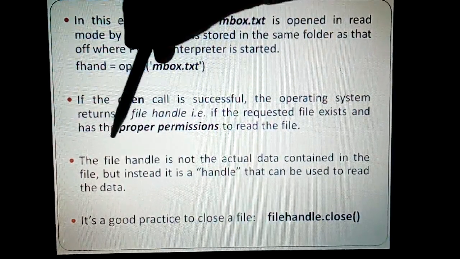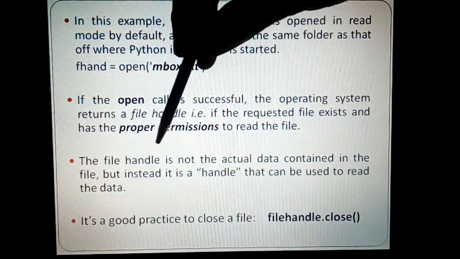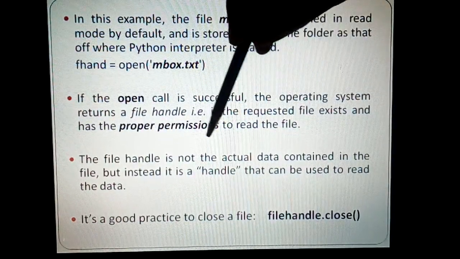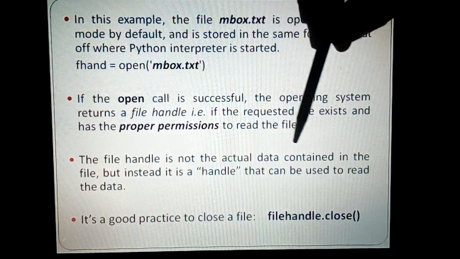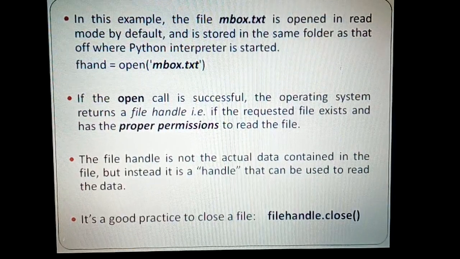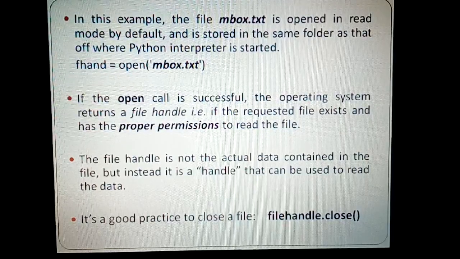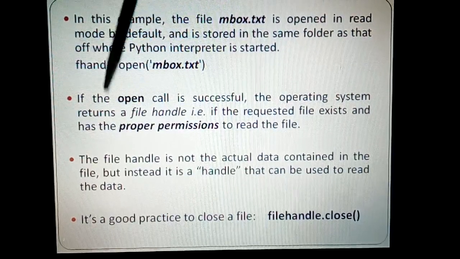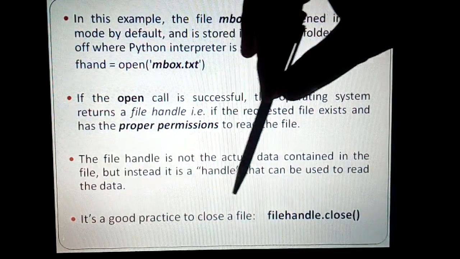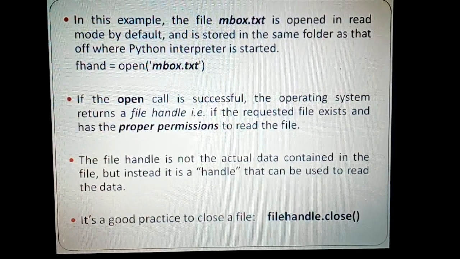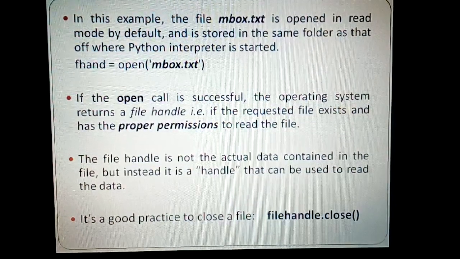You should not be confused that the file handle itself will store the data. It is not the data. It is only a handle that can be used to read the data. So it is going to point to the data, and using that you can read the data. And finally, you know that whenever you open a file, it is good practice to close the file, that is, fhand.close.